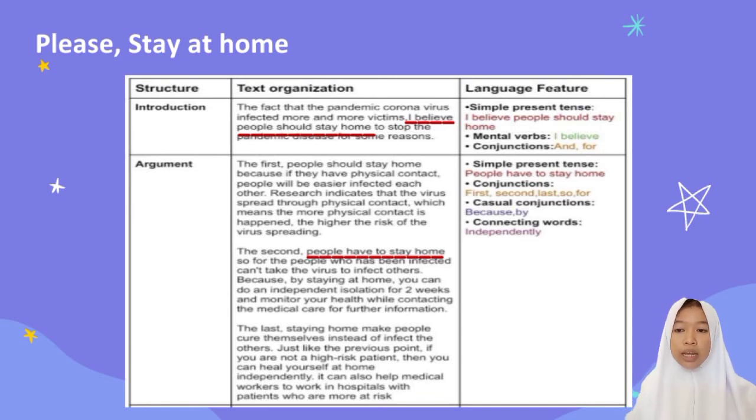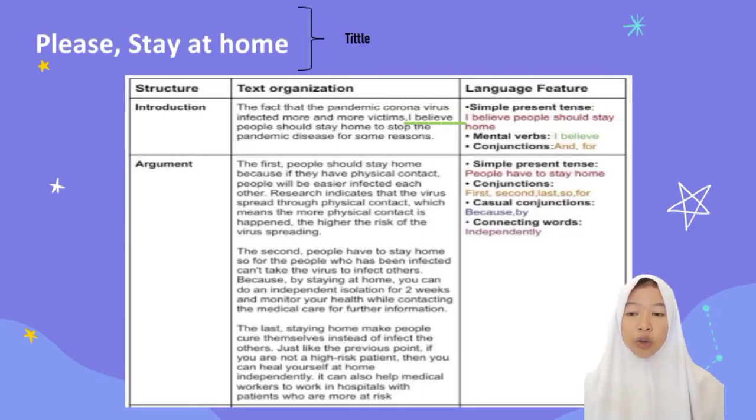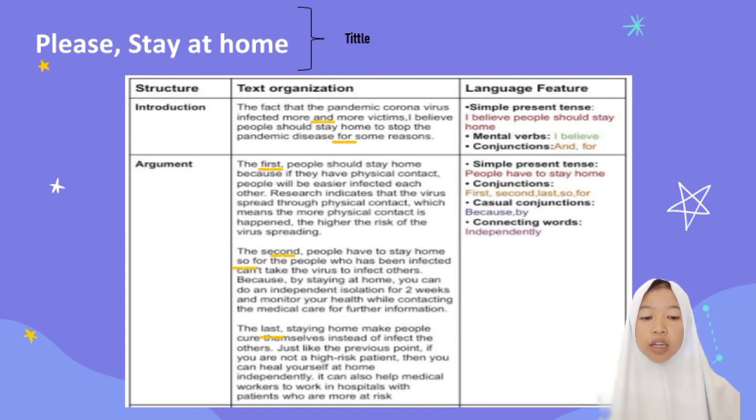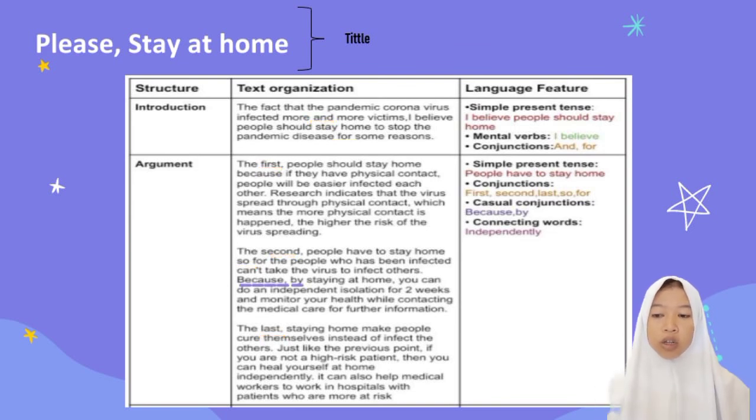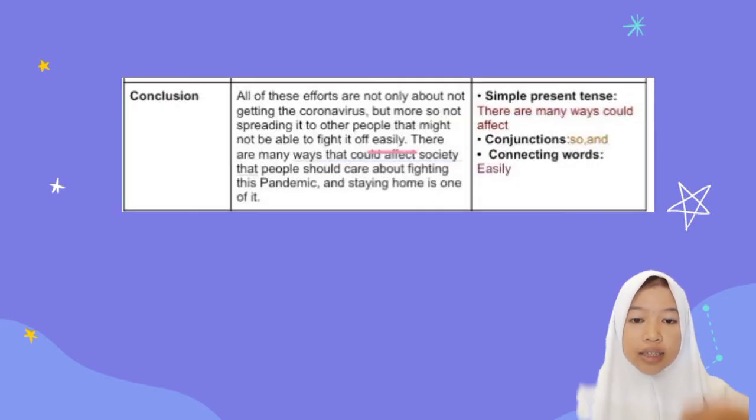people should stay home. People have to stay home. There are many ways that could affect. There are things that include the use of a mental verb, which is I believe. Next, which include the use of conjunctions are first, second, last, and but, so, for. Which include the use of causal conjunctions are because and by. The last, which include the use of connecting words, are independently and easily.